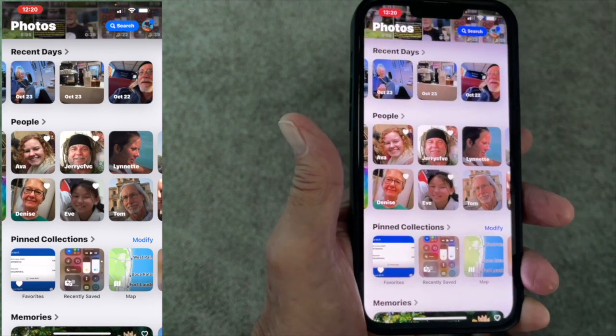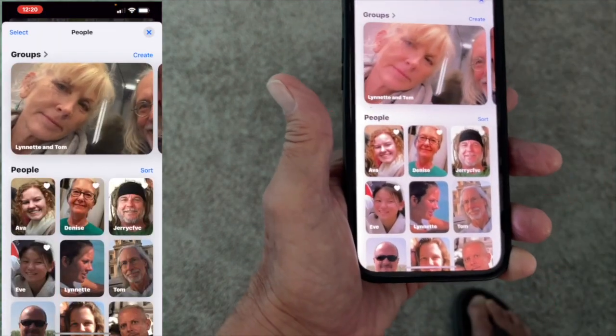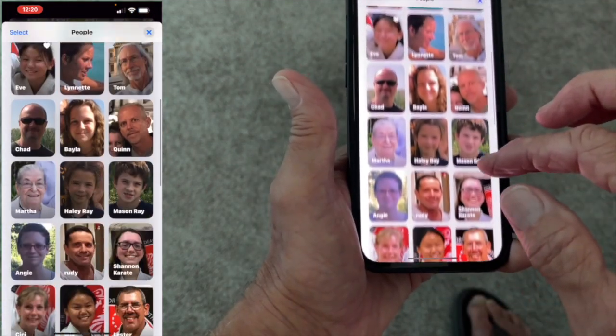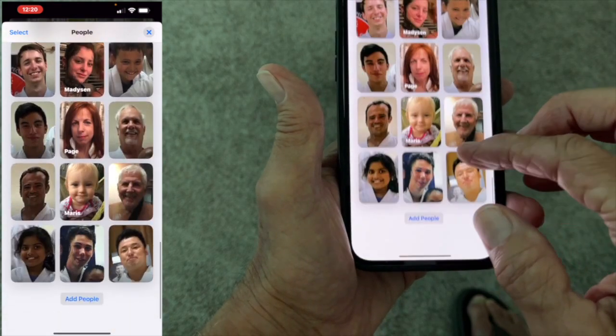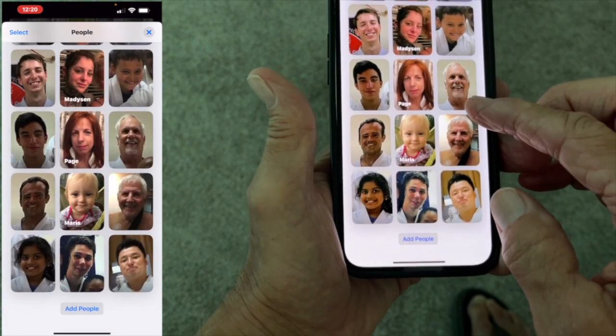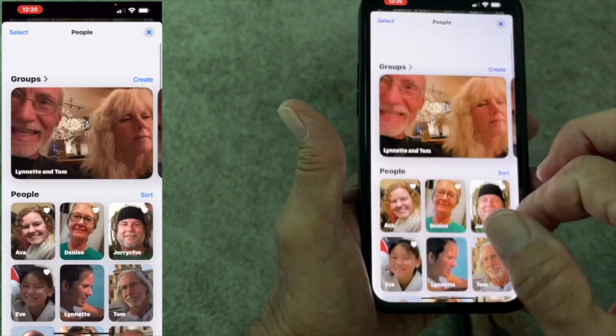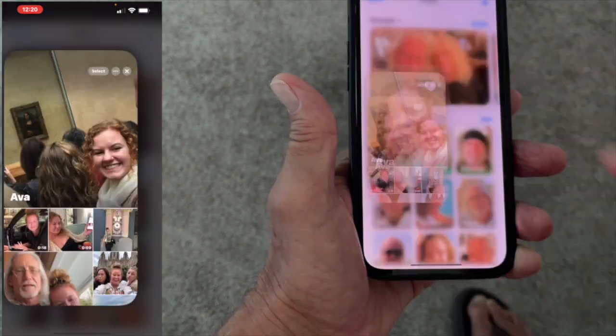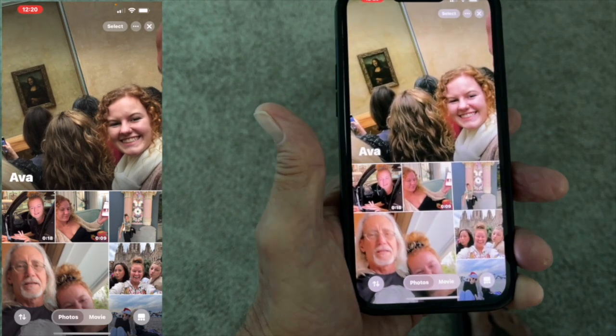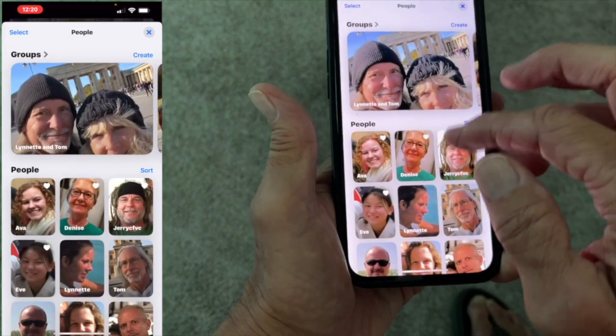And we're back here. If you want to see all the people, you click that, and bam, here's all your people. Check them out. All of them, apparently. I think that's all of them. And then to get out of here, I would just come here. Well, let's say you want to look at somebody. Let's look at Ava again. So it brings me back to Ava again. Same thing. All right, so there we are.